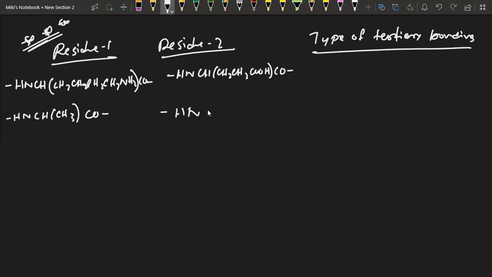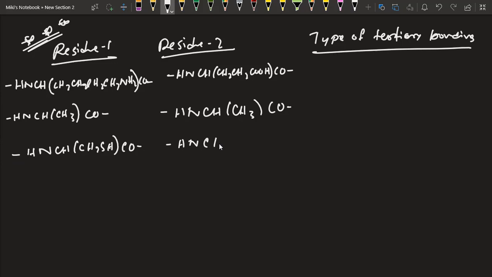So here we have HNCH, CH3. That means another glycine. So glycine bonding with glycine, what sort of reaction will be there? Remember, we are talking about just tertiary. So HNCH, CH2SH. All the possible types of bonds will be shown here, so you have to just identify them.